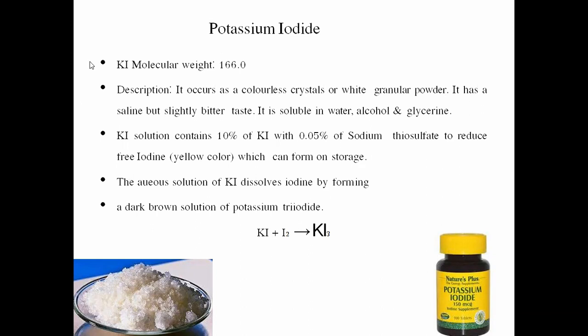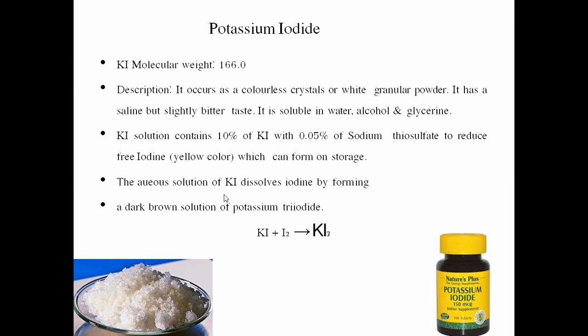Potassium iodide solution contains 10% of potassium iodide with 0.05% of sodium thiosulfate to reduce the free iodine, which can form on storage. So if we store this potassium iodide for a longer period of time, it will release free iodine, and that free iodine is neutralized by sodium thiosulfate.